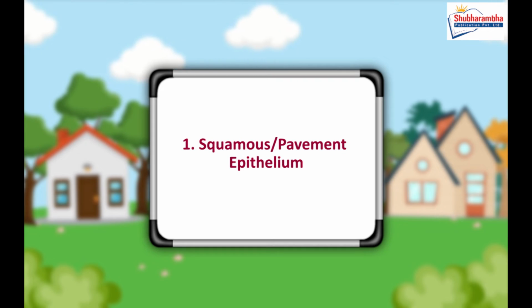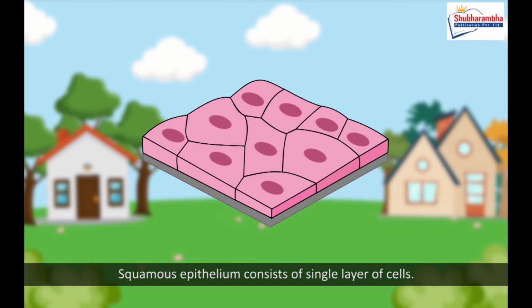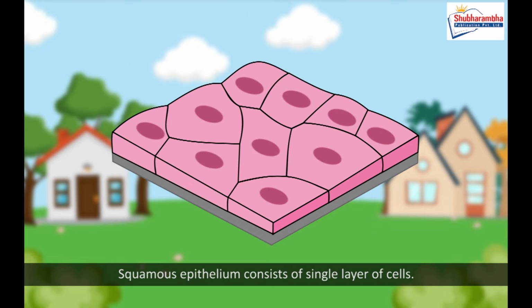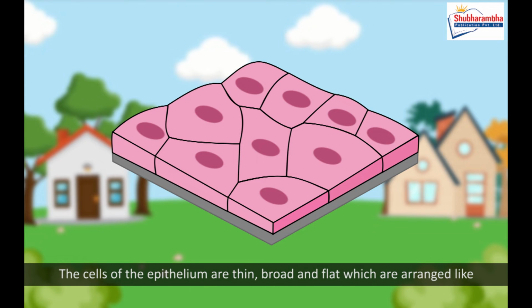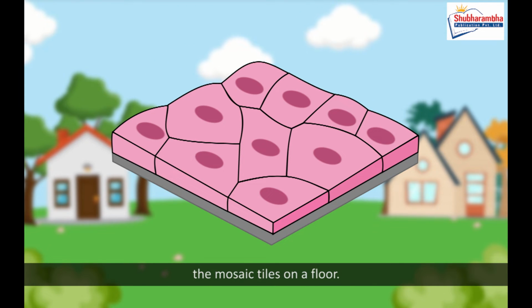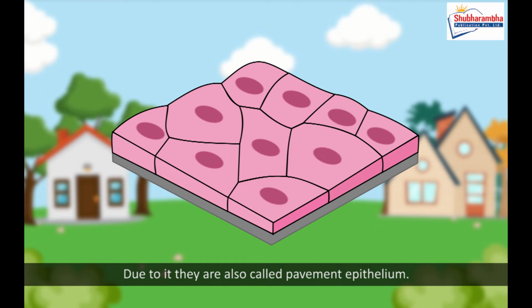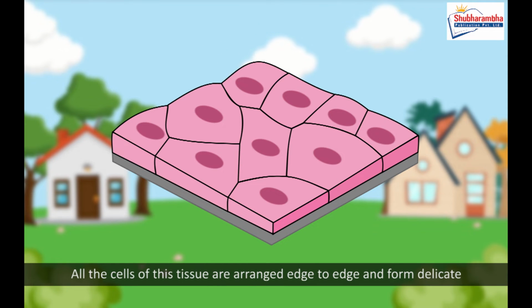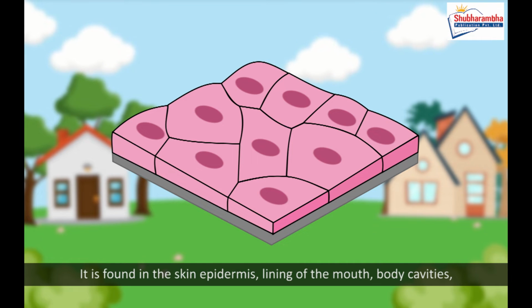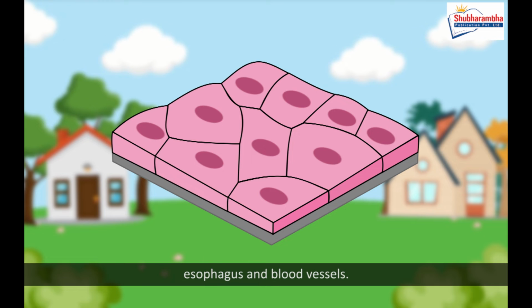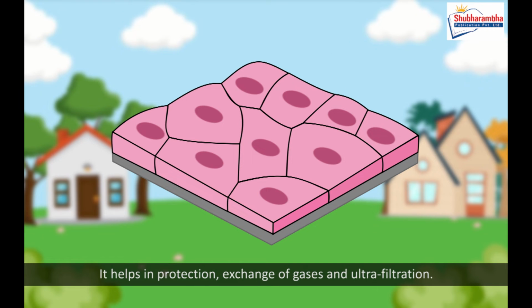1. Squamous pavement epithelium. Squamous epithelium consists of single layer of cells. The cells of the epithelium are thin, broad and flat, which are arranged like the mosaic tiles on a floor. Due to it they are also called pavement epithelium. All the cells of this tissue are arranged edge to edge and form delicate lining or covering. It is found in the skin epidermis, lining of the mouth, body cavities, esophagus and blood vessels. It helps in protection, exchange of gases and ultrafiltration.